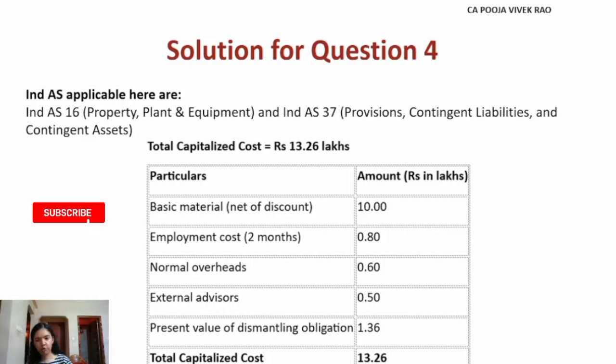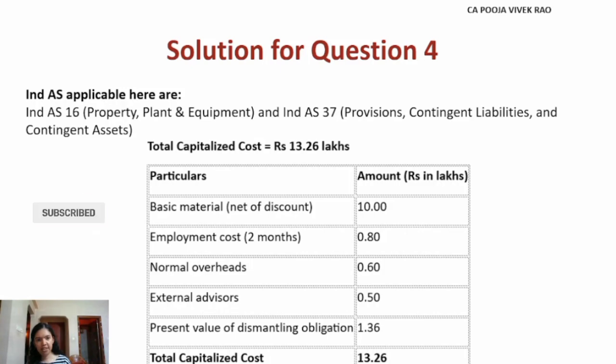So we'll have to compute for 2 months. So 1.2 into 2 divided by 3, we will get 0.80 lakhs. Then the normal overheads, 0.60 lakhs. So the normal overheads of 0.60 lakhs are derived from the total other overheads directly related to construction of rupees 90 lakh after removing the abnormal cost as required by the Ind AS 16.